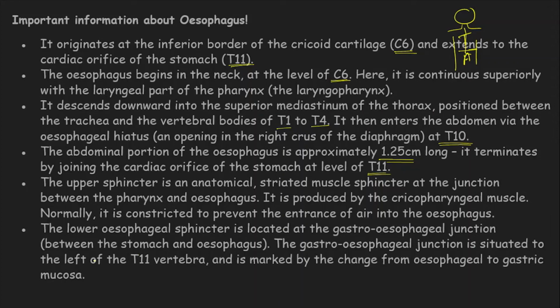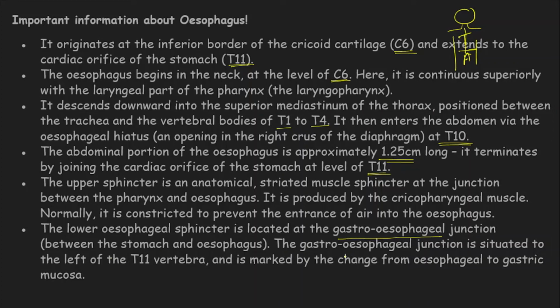The lower esophageal sphincter is located at the gastroesophageal junction, between the esophagus and the stomach. This gastroesophageal junction sphincter is also called the cardiac sphincter because it is very close to the heart. Just below the heart you find this sphincter, closely associated with the heart.